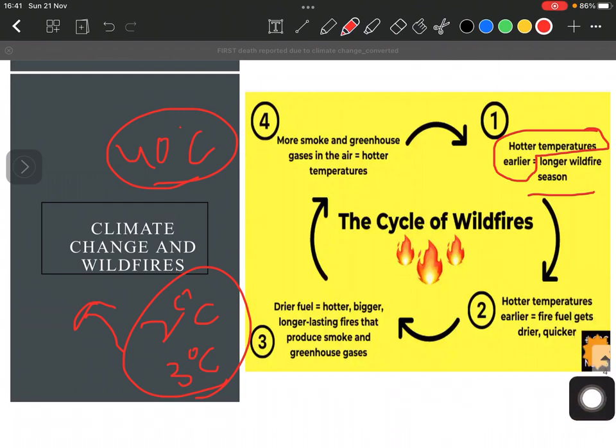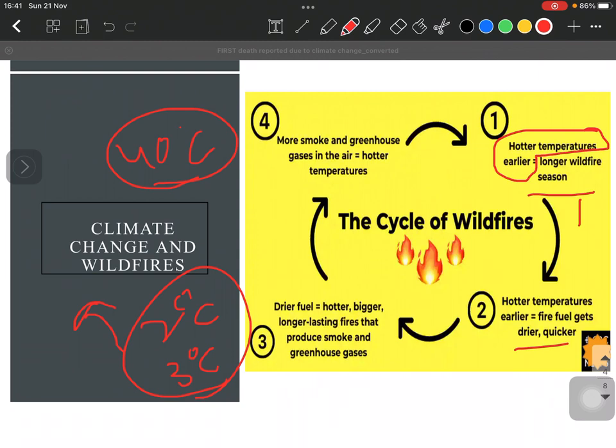Okay, so the next step would be that these hotter temperatures would also create a lot of fuel for these fires. That is, the rainfall would decrease, or the leaves and dead wood would dry up very quickly and very easily. That would cause an abundance of fuel available for this wildfire.